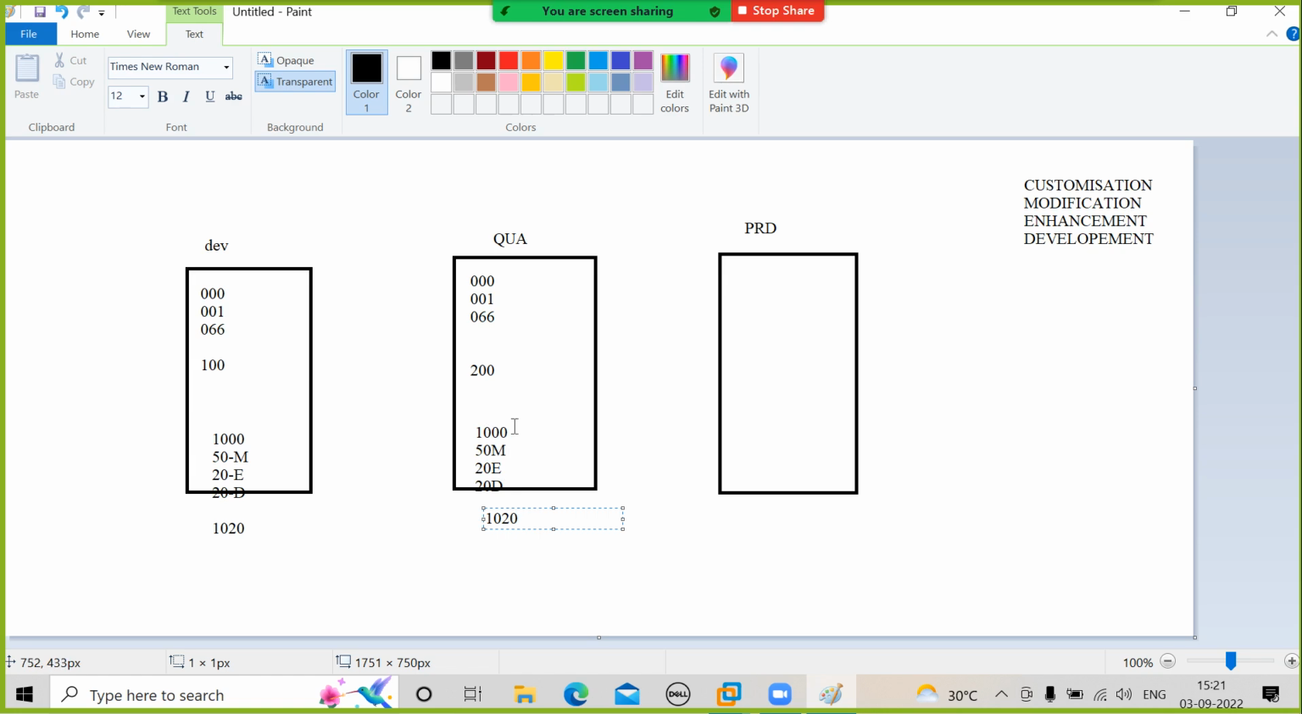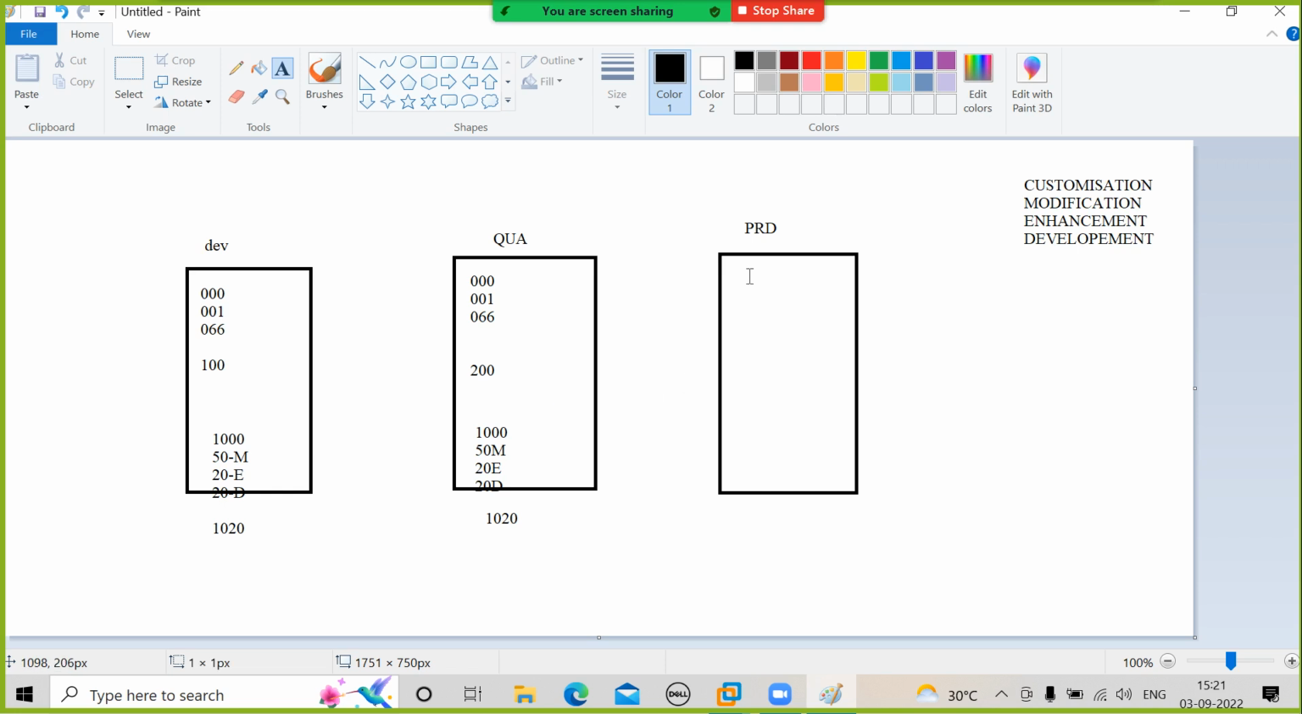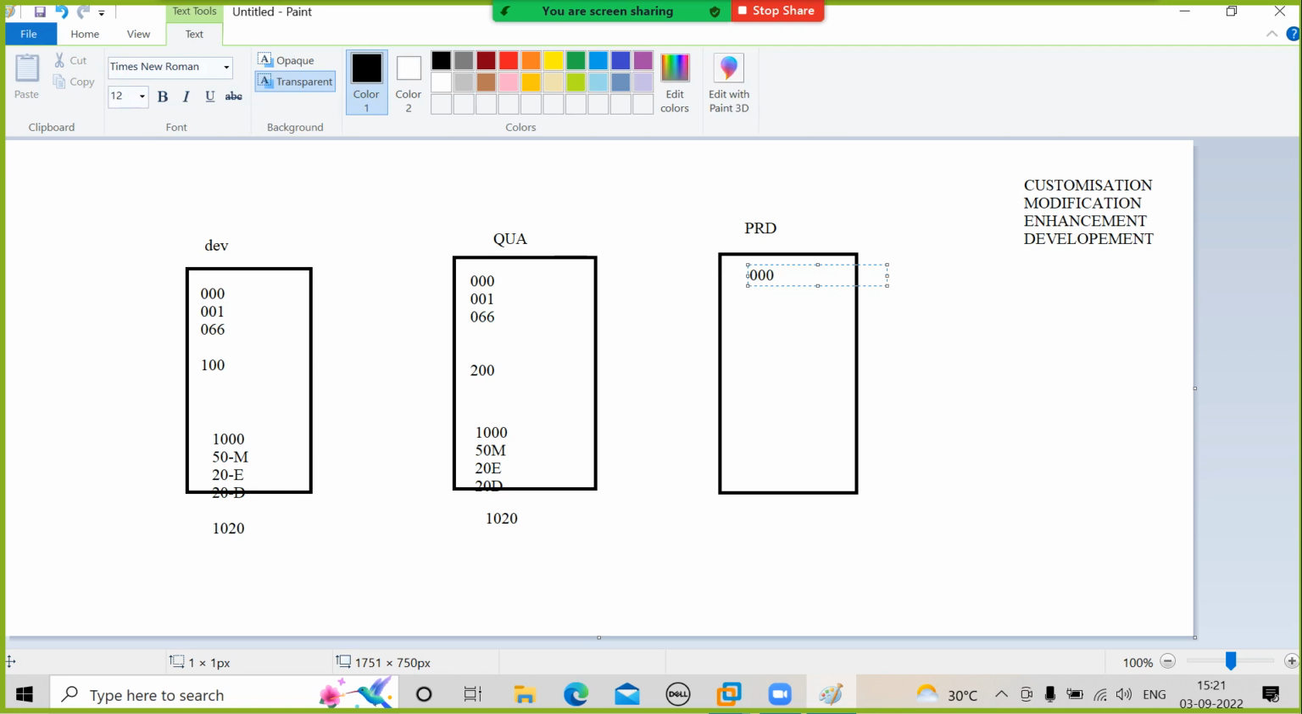If everything is okay, then I'll install another system called the production system. By default, I'll get 000, 001 and 066. Now I'll create a new client called 300. By default, how many programs will I get here? 1000 only. And you move all these changes here: 50 modifications, 20 enhancements, and 20 developments. Now what is the total number of programs here? Same, 1020 only.